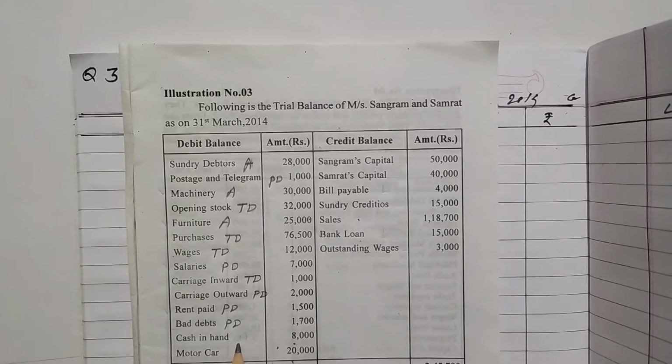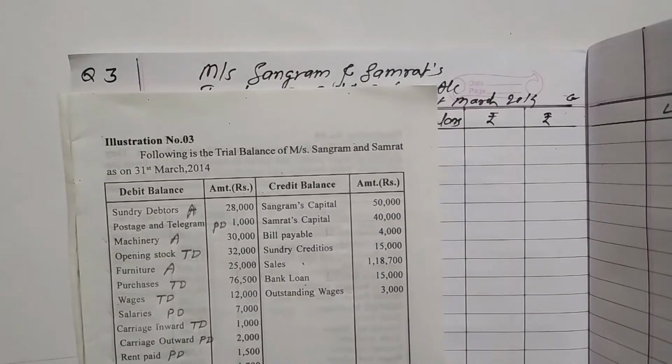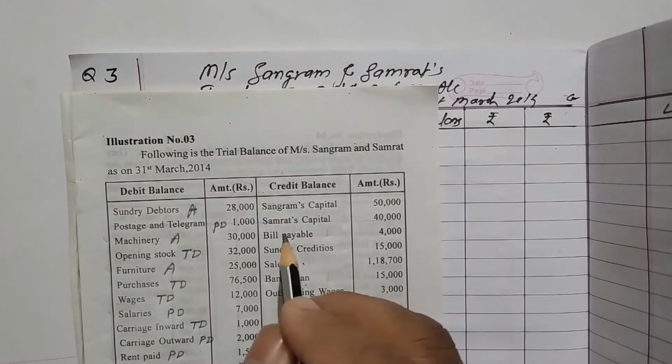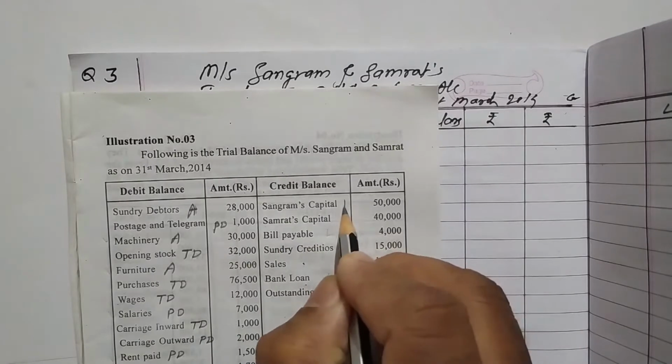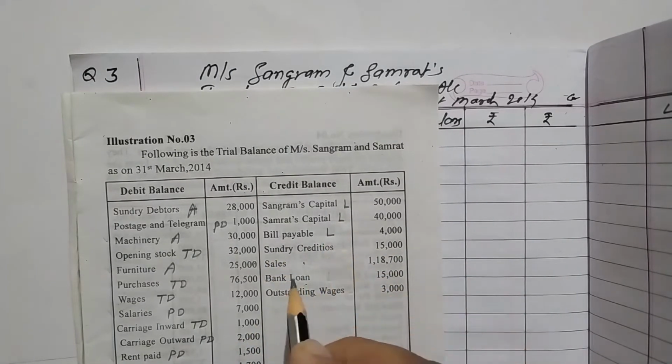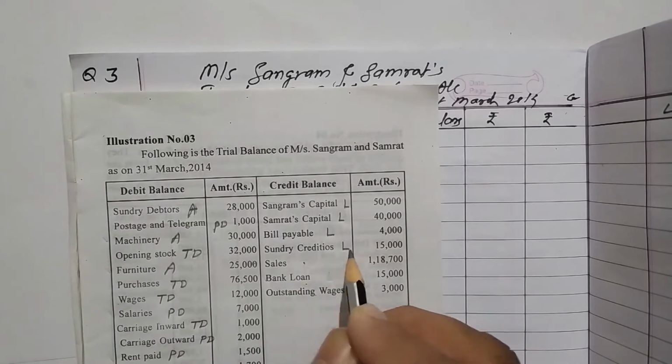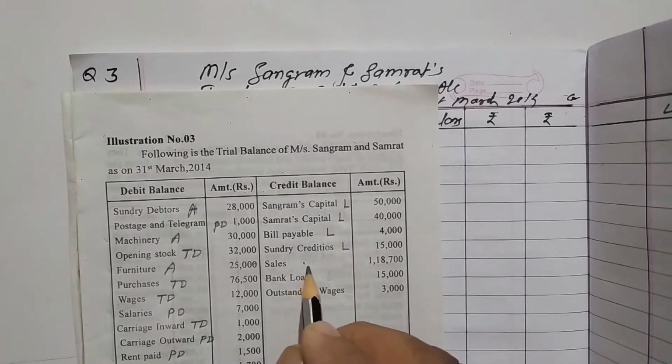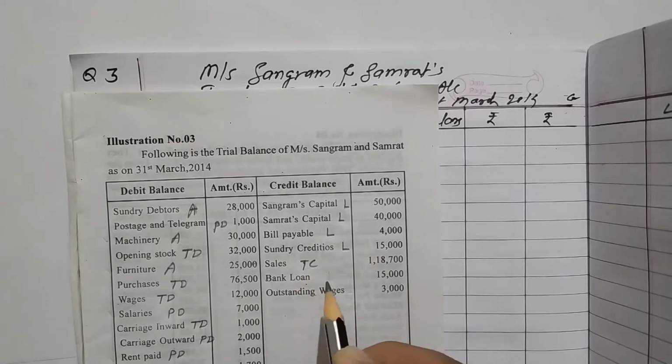Now cash in hand is an asset, write A. Motor car is also an asset, write A. Now credit balances. Sangram Capital and Samrat Capital is a liability, write L. Now bills payable is also a liability, write L. Creditors is also a liability, write L. Sales is a direct income, write TC. Bank loan is a liability, write L. And outstanding wages, means wages payable, is a liability, write L.